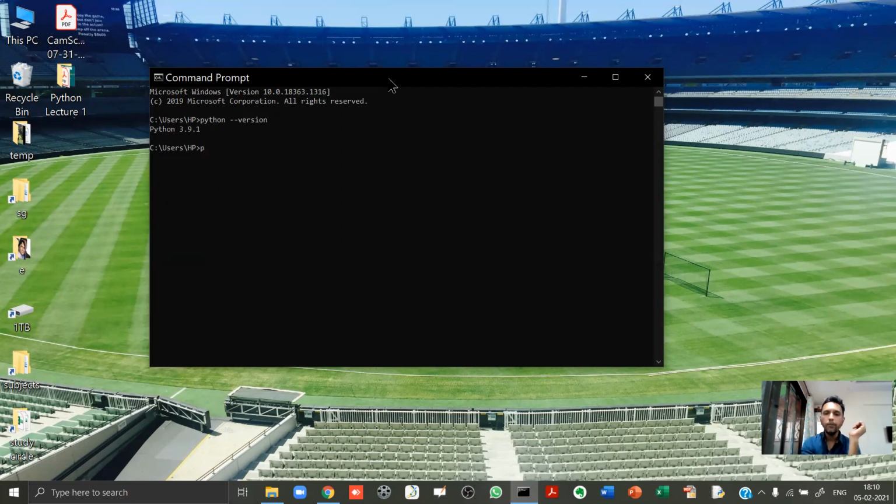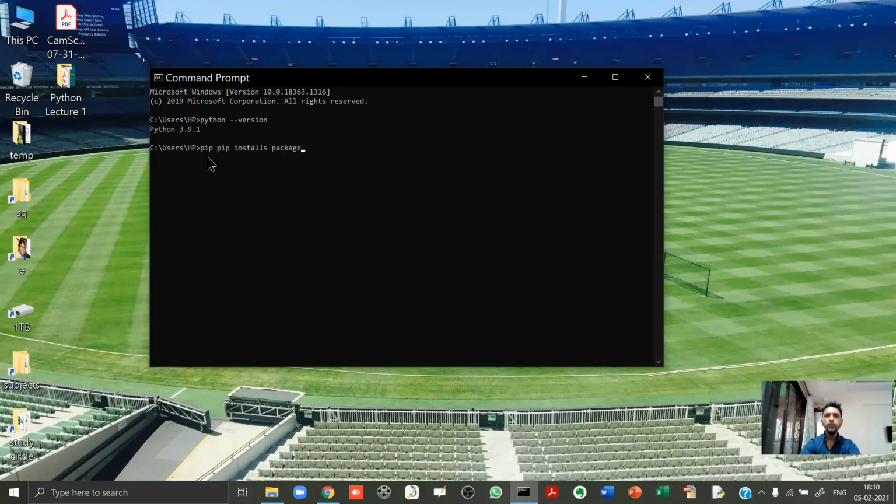Now, let's talk about something called pip. In case you can't see this, the font is small. It is pip. Listen to me carefully. This pip will be of great help later on. The full form of pip is, it's quite confusing, pip installs packages. This is the full form of pip, and this full form is called a recursive acronym. I repeat, it is called a recursive acronym. If you don't know what a recursive acronym is, maybe you can search the internet about it. Anyway, let's not waste time on that.